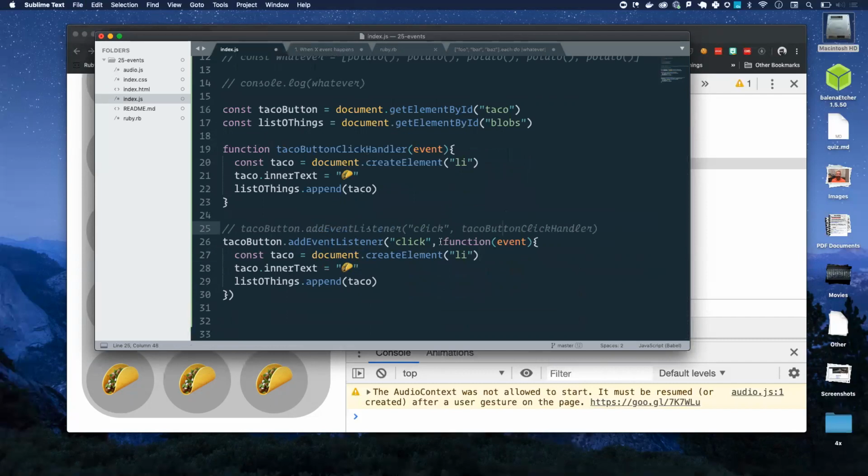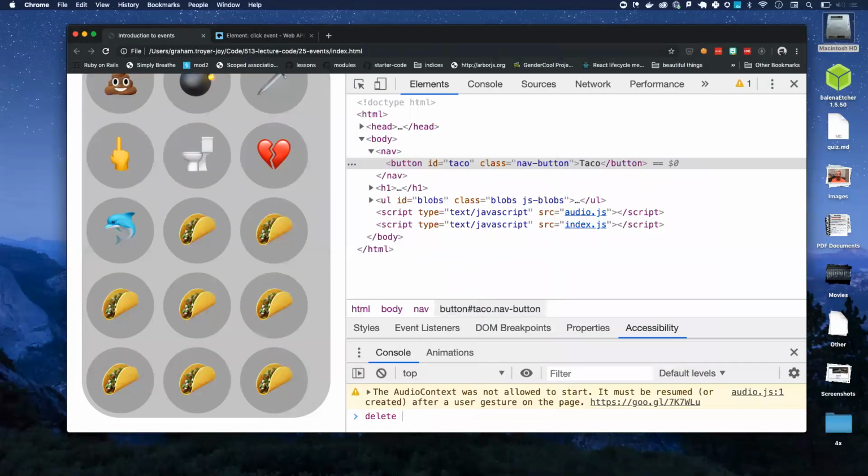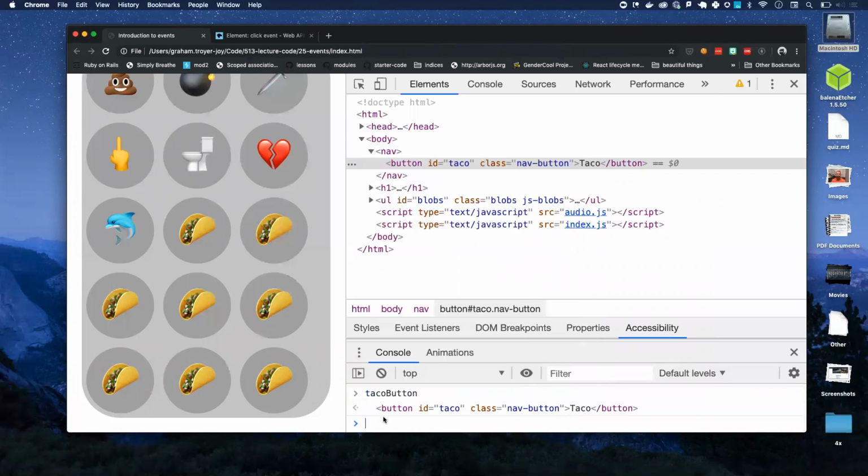Joe, I think you had your hand up, and maybe the other Joe does too. Can you delete the constants? Which one? Oh, can you delete that variable? I don't know. Let's try. Apparently not.